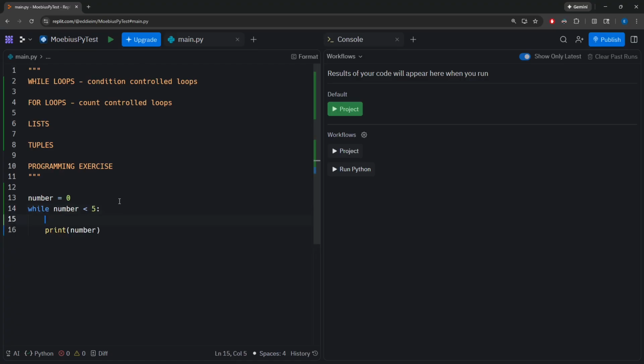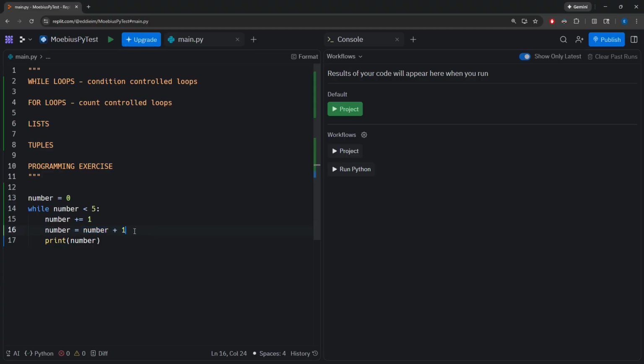What we need to do is add in the logic of making sure that the number is going up to 5. So this syntax might look a little bit new, but it is the exact same syntax as how we would reassign a variable with 1 added to that variable, all the way back in video 1.